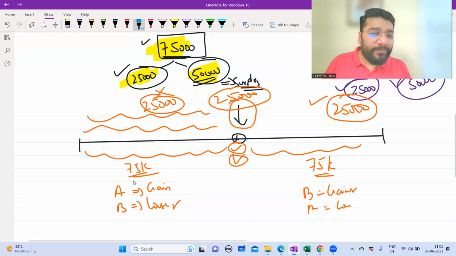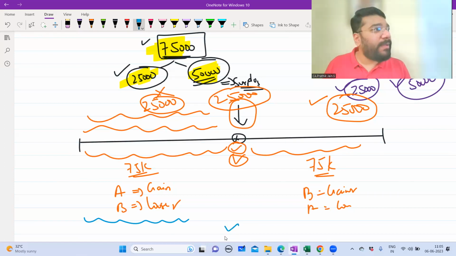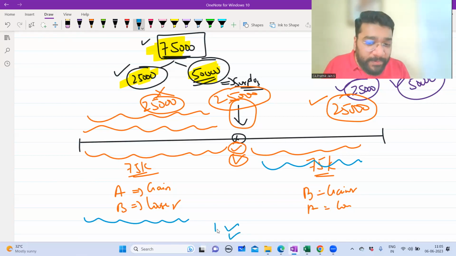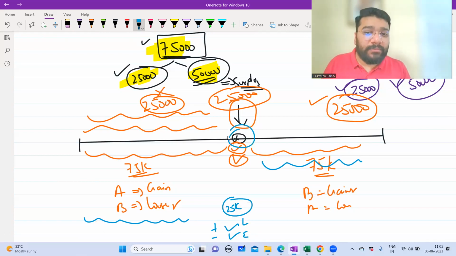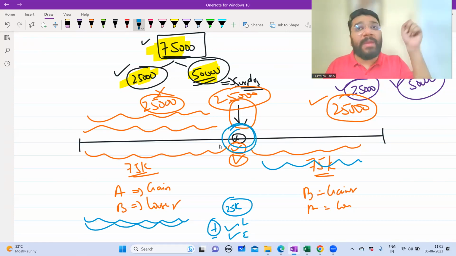So the net impact is what? 0. Same way for B. Think from B's point of view. B is supposed to make 25,000 payment here, but he is making that payment later. B is supposed to make 25,000 payment later, but he is making that payment earlier. This is plus, this is minus. This is late payment, this is early payment. Another 25,000 is paid as per the contract in the middle of the month. So that middle 25,000, no problem. The problem is with the first 25,000. B is supposed to pay here, but he is paying in the center point, which means he is delaying the payment by 1 month.